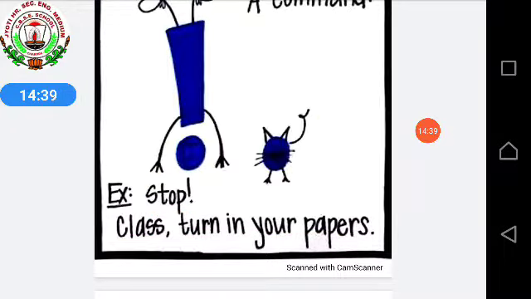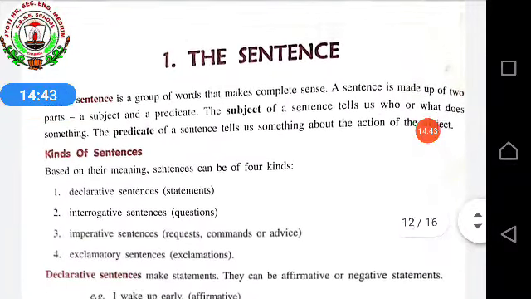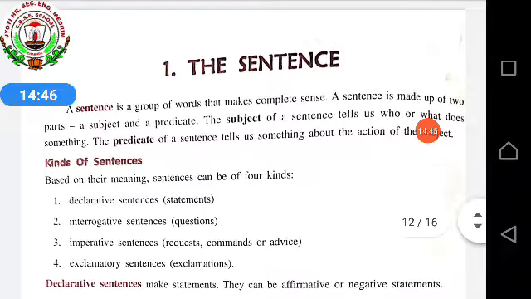Clear? Next, now we'll see the book. This is the first page of the book. The sentence. Chapter 1, the sentence. A sentence is a group of words that makes complete sense.